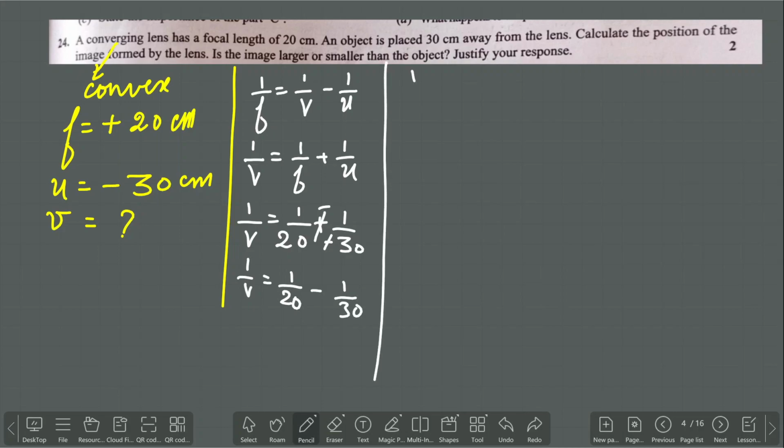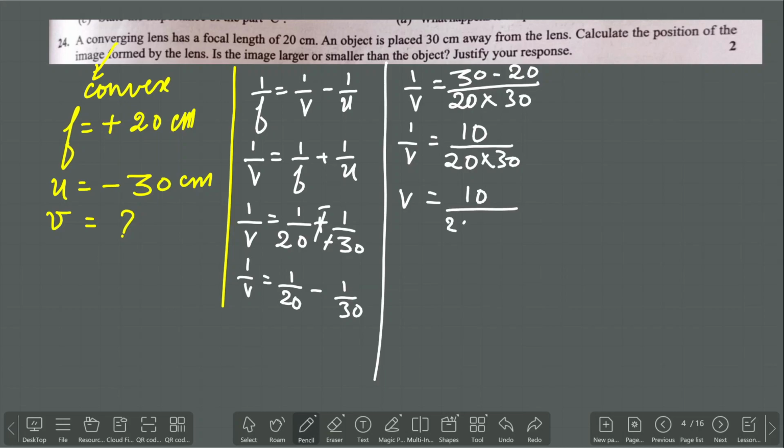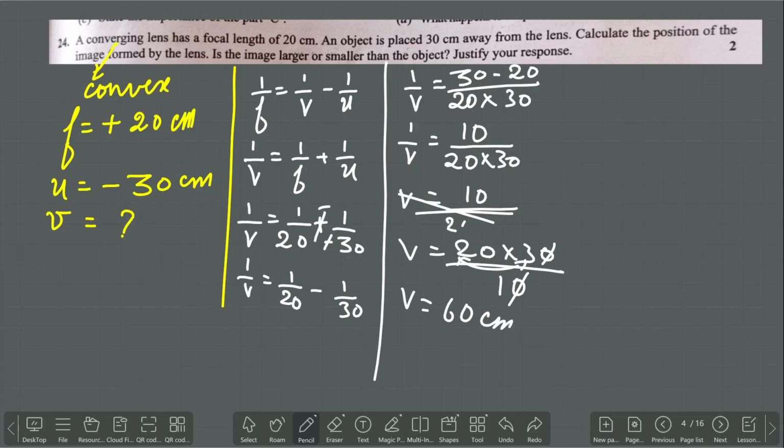Now do the cross multiplication. 1 by v equals 30 into 1, 30, minus 20 into 1, 20, by 20 into 30. So 1 by v equals 30 minus 20, 10, by 20 into 30. So v equals 20 into 30 by 10. The zeros get cancelled. So v equals 2 into 3, 6. One zero is there, added at last. So 60 centimeter, plus I got. Plus represents that it is on the right-hand side.